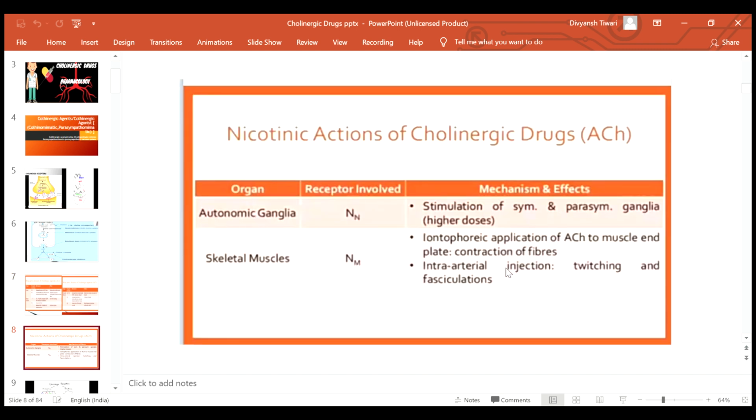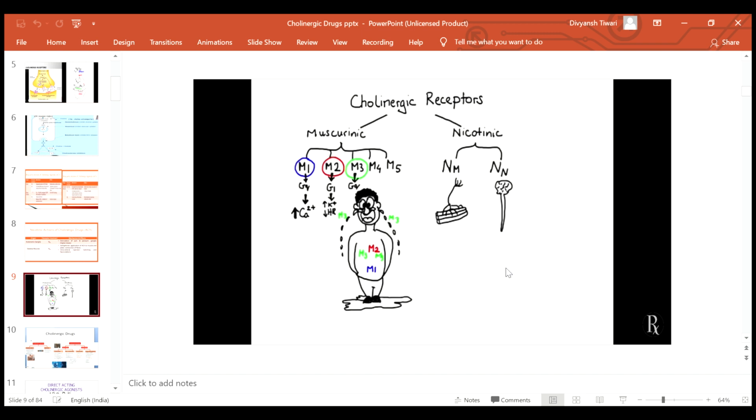Now the nicotinic receptor NN, as the name suggests, is present in the autonomic ganglia and it causes stimulation of sympathetic and parasympathetic ganglia. NM, M stands for skeletal muscle, so they are present in the skeletal muscles and they cause contraction of the fibers, twitching and fasciculation. Now friends, in this figure you can see the muscarinic and nicotinic receptors, M1, M2, M3, M4 and M5.